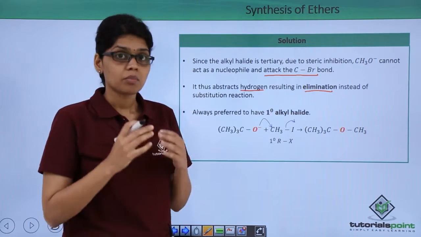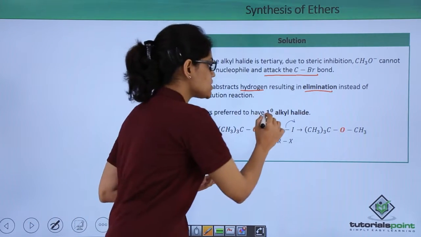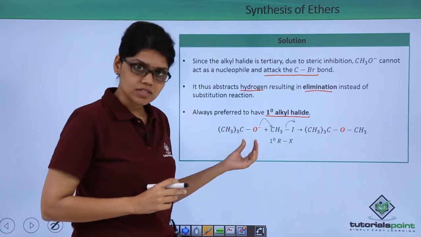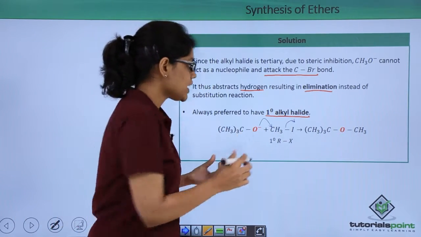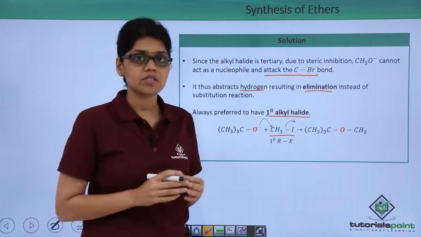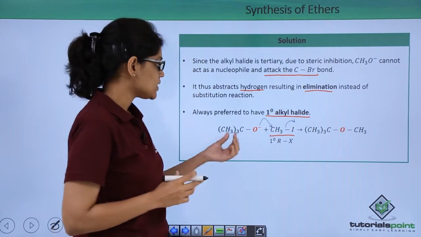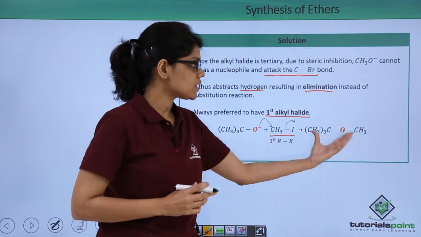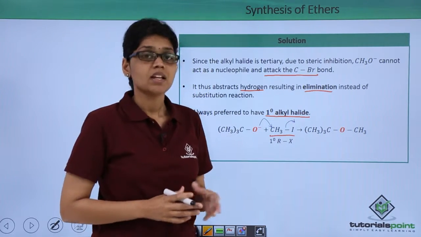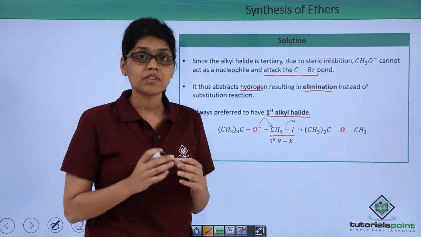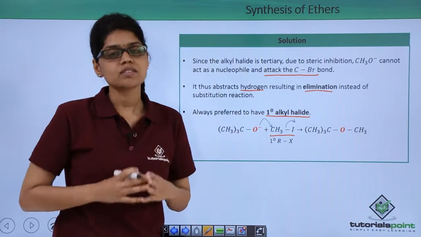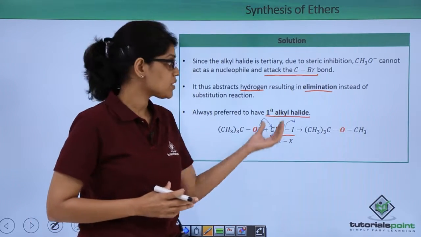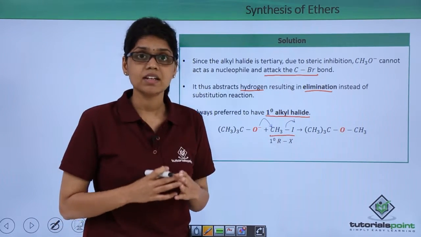For example, by having a substrate which is a primary alkyl halide. So as you can see, here we have a tert-butoxide alkoxide and it is reacting with primary alkyl halide which is methyl iodide. So as you can see, the oxygen atom attacks this carbon and iodide ion leaves, giving us corresponding ether as shown here. This is again a Williamson synthesis where we have modified the substrate so as to obtain an ether. So as you can see, this reaction takes place because we have a primary alkyl halide which is sterically not hindered.